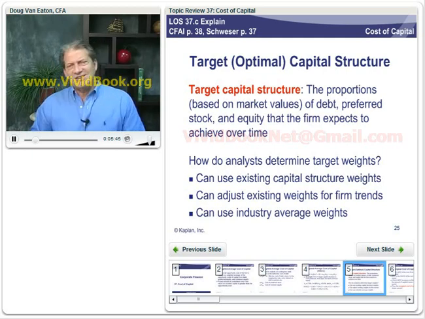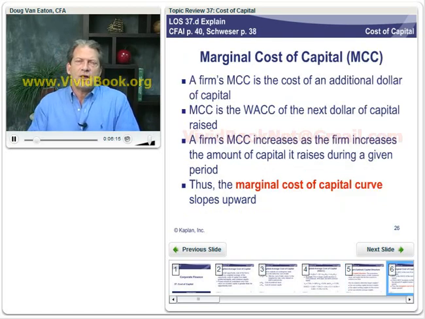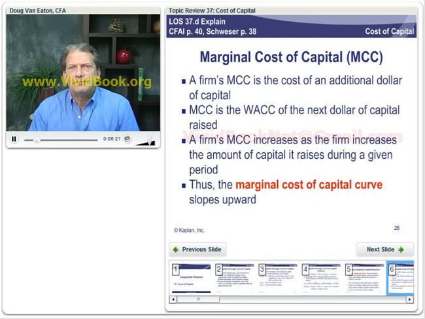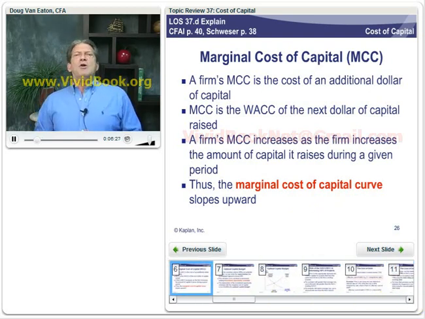One reason these get a little out of proportion is in any given year, a firm probably won't issue all three kinds. They probably won't issue preferred and common and debt. Might be more economic to do debt one year and common stock another year. So in that case, maybe use the industry average because we think our firm is kind of bouncing around that industry average from year to year. Remember that changes in the value of the common stock and the value of the debt are also going to affect these weights.